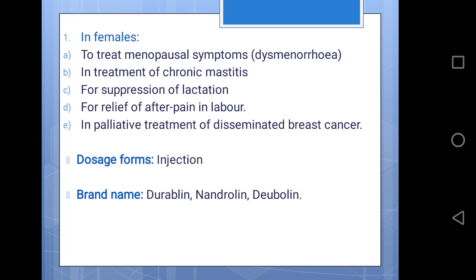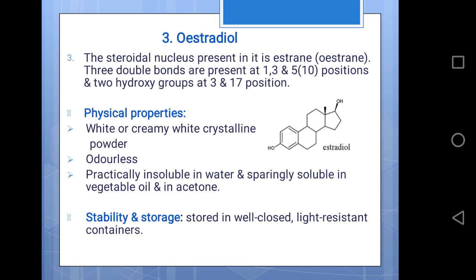Dosage form is nandrolone injection, and brand names are Durabolin, Nandrolone, and Dubolin. Next comes estradiol. Estradiol is the female sex hormone. The steroidal nucleus present in it is estrane. It has 3 double bonds at the first, third, and fifth positions, and 2 hydroxy groups are present at the C3 and C17 positions.